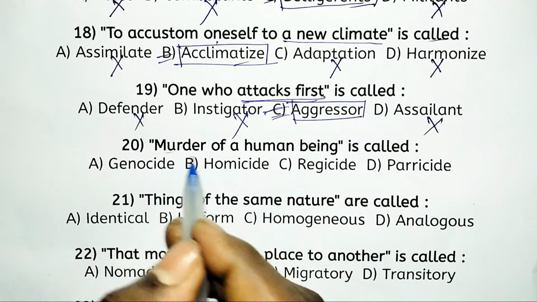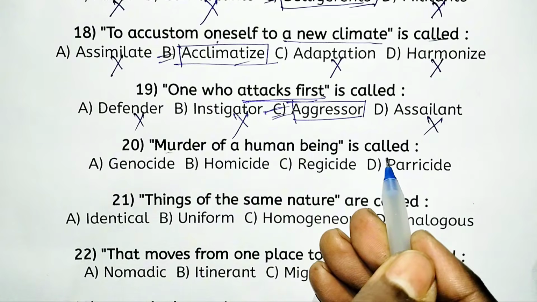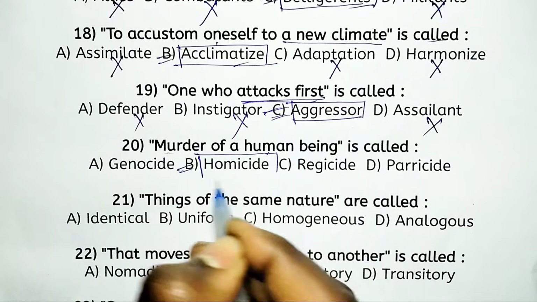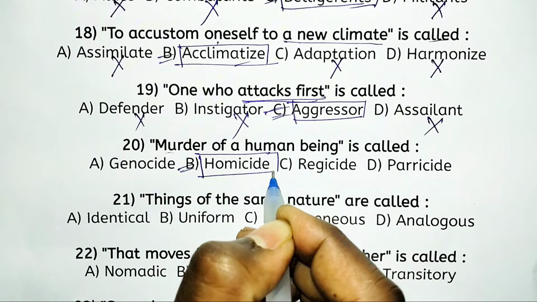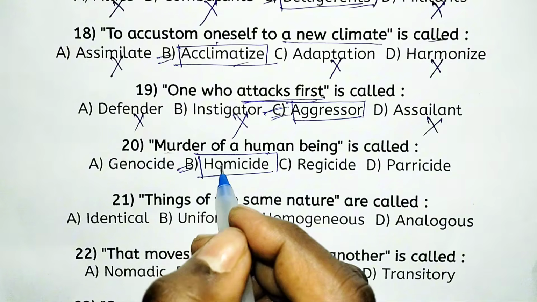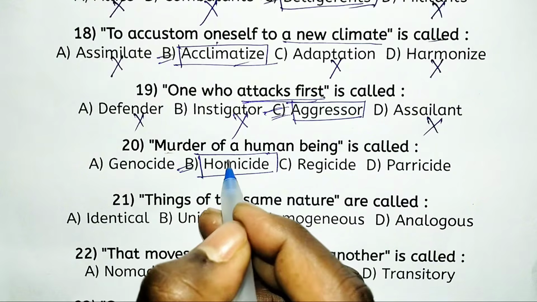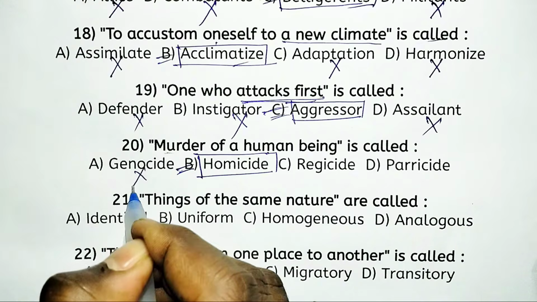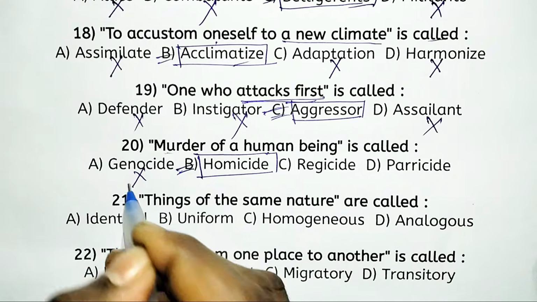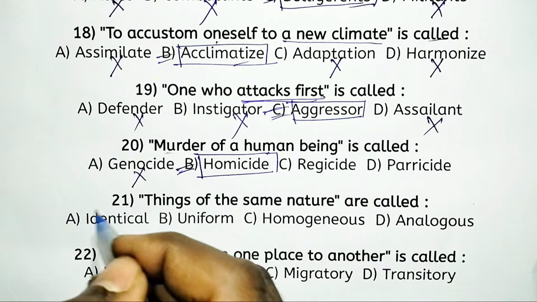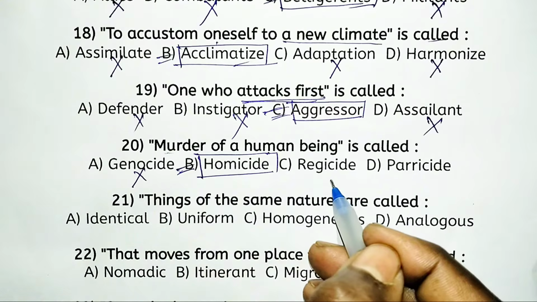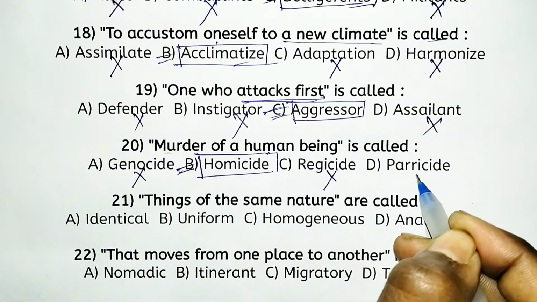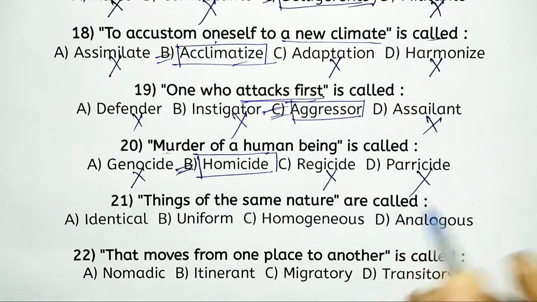Next, murder of a human being is called option B, homicide. Homicide refers to the killing of one human being by another. That's why option B is the right answer. Genocide is the mass killing of a nation or a particular race. Regicide means killing of a queen or king, and parricide means killing of parents.